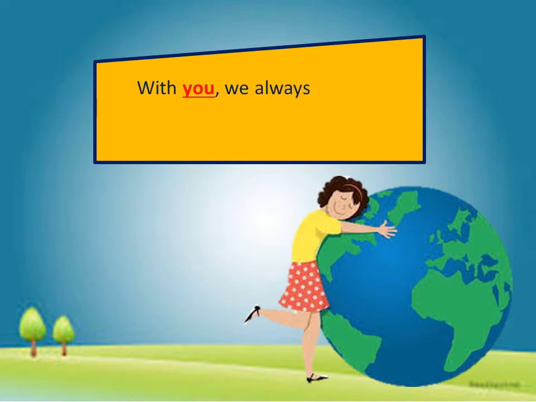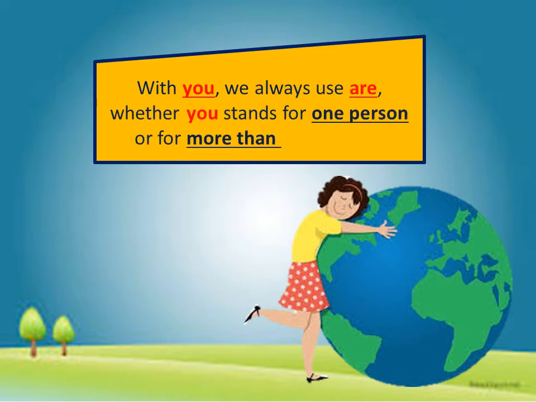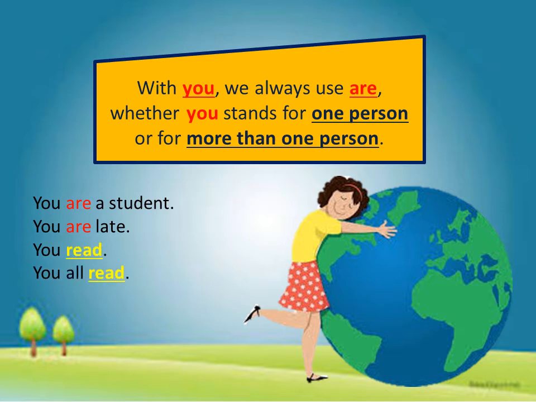Same is the case with you. We always use are whether you stands for one person or for more than one person. For example, you are a student. Though I am saying a student, I have used are. Other examples are you read or you all read. Here you means one person, but in spite of that we have used a plural verb. So I and you are two words which always take plural verbs.